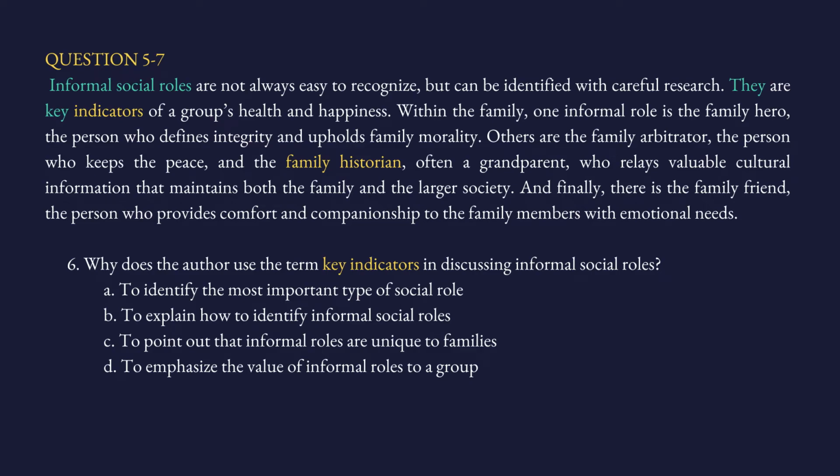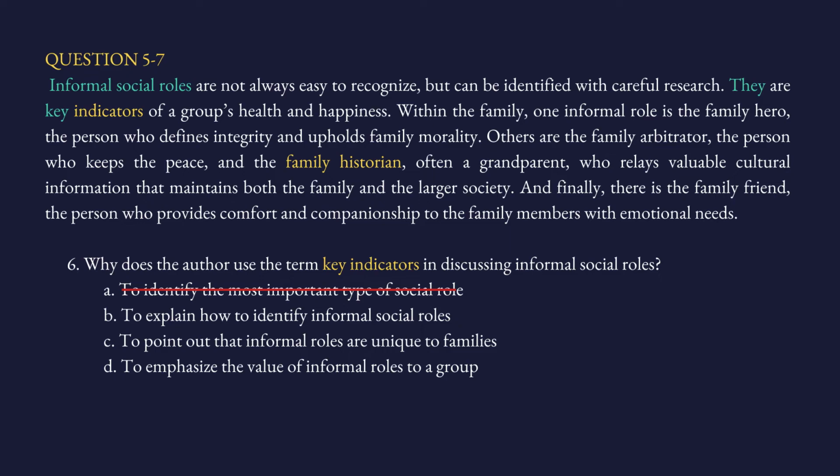Well, the word key means important, crucial. So if the author is saying they're key indicators, the author wants to emphasize the importance, the significance of those indicators. What are those indicators? Informal social roles. Let's go to the answer choices. A, to identify the most important type of social roles. The passage does not say that they are the most important type. And I told you before, be very careful with extreme and absolute terms. We don't like them. It's rare to see such things in academic writings. So cross it out. And whenever you see such things, just be suspicious.